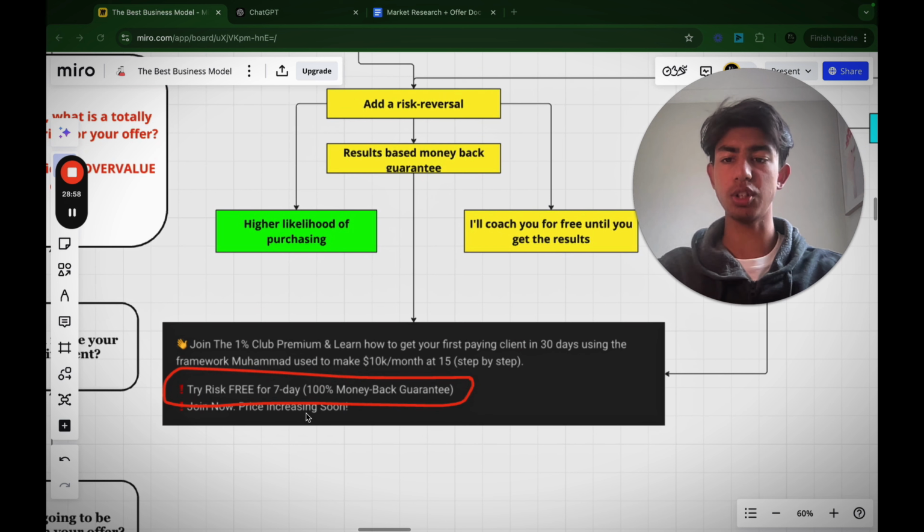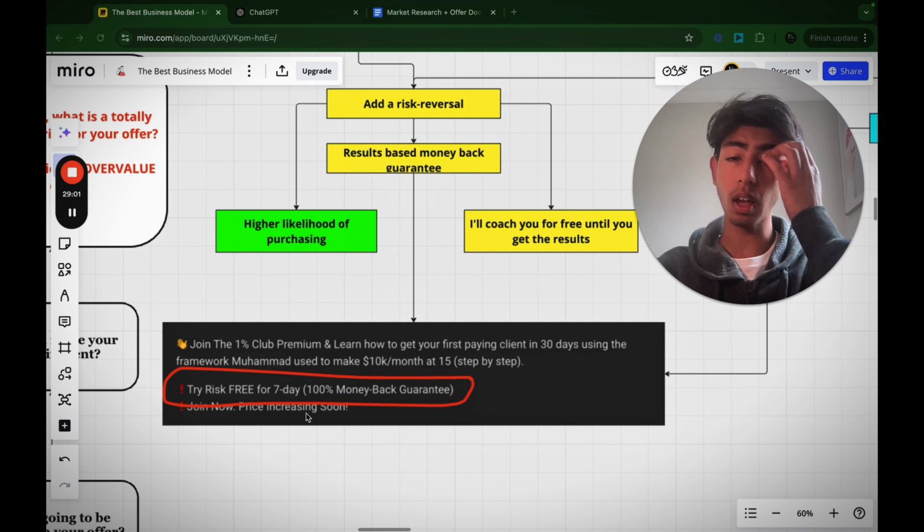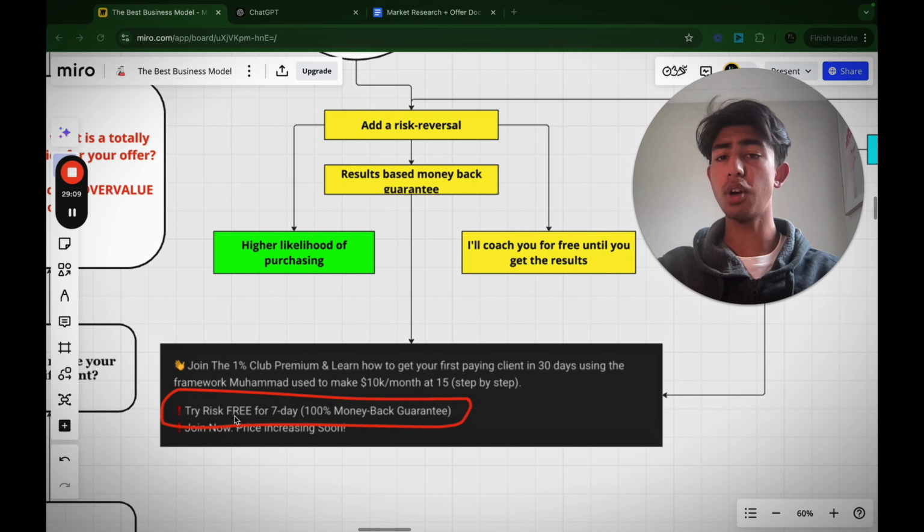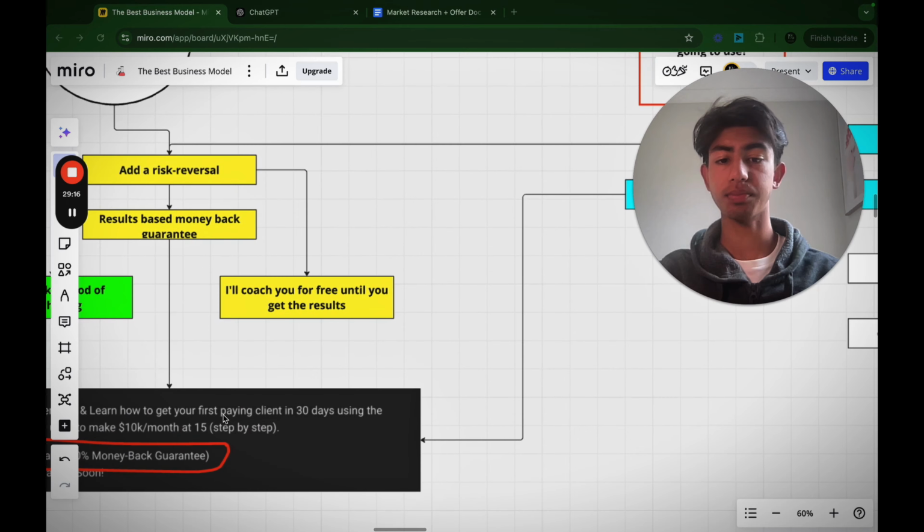When I took the screenshot, it was quite a while back, and I didn't understand the power of a results-based money back guarantee. So what I would do is replace it, saying results money back guarantee, something like that. If you don't get the results within 90 days, 100% money back guarantee. This is so powerful. This is what's going to get you a shit ton of money, right?